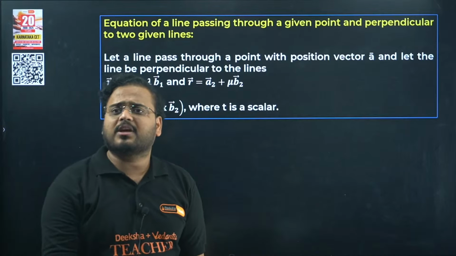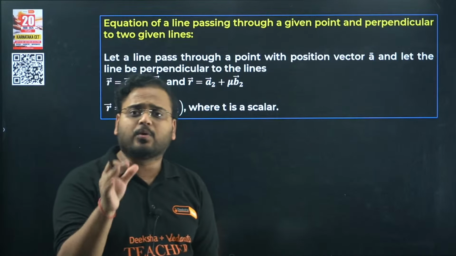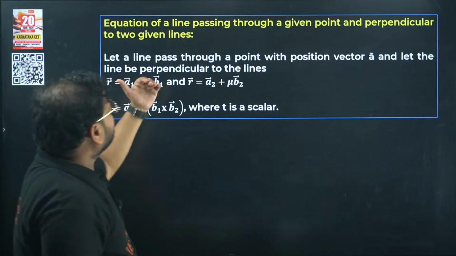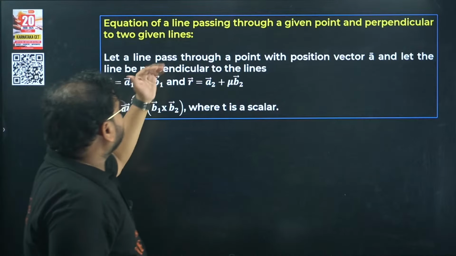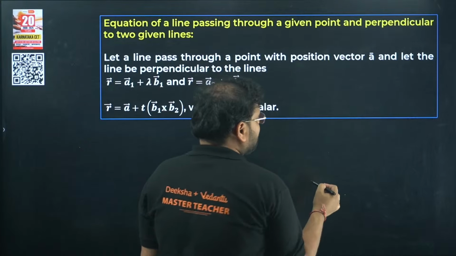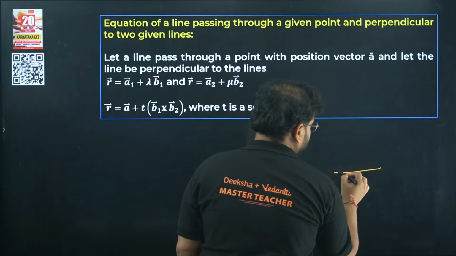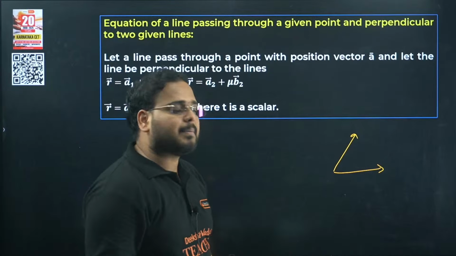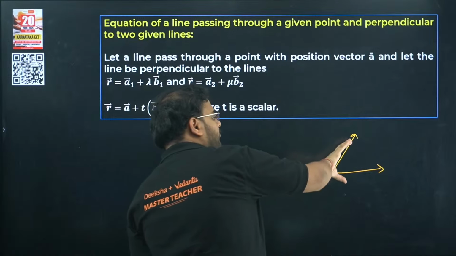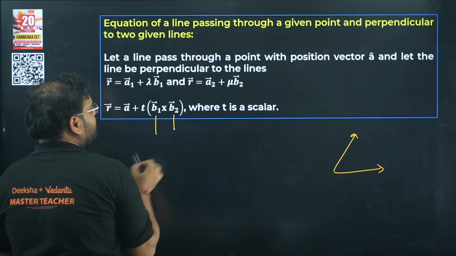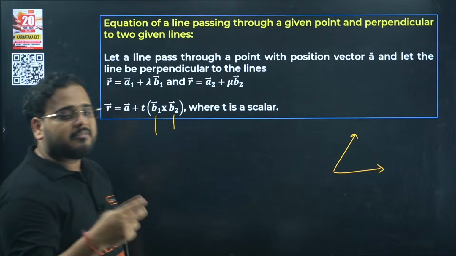Equation of a line passing through a given point and perpendicular to two given lines. How are you going to do that? You have to find the cross product, right? Let's say I have two given lines in the same plane, and I'm looking for a perpendicular to these. How can I get this perpendicular? You take the cross product from here to here or here to here. That's why you get this value, please check. B1 cross B2 represents the perpendicular vector over here.